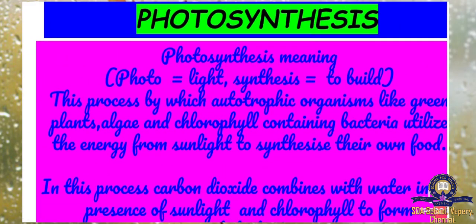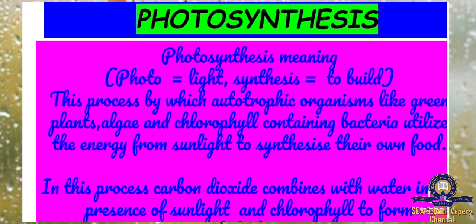First, we can discuss photosynthesis. We already know what is photosynthesis. With the help of sunlight and water, plants prepare their own food, and we call it photosynthesis. Photo means light and synthesis means to build.